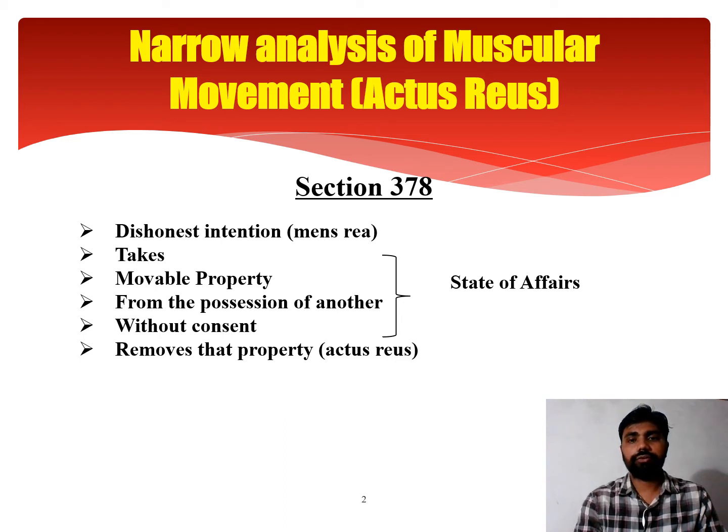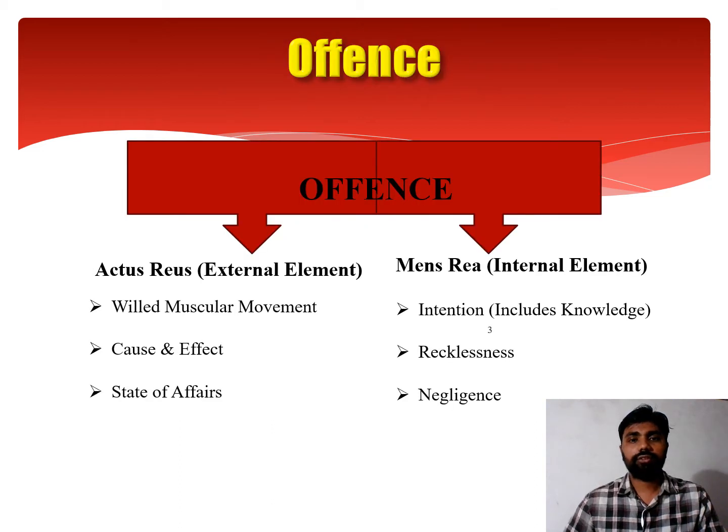Now come to another point: in an offense, what are the two important things? So in an offense, you must see that there is actus reus and mens rea.